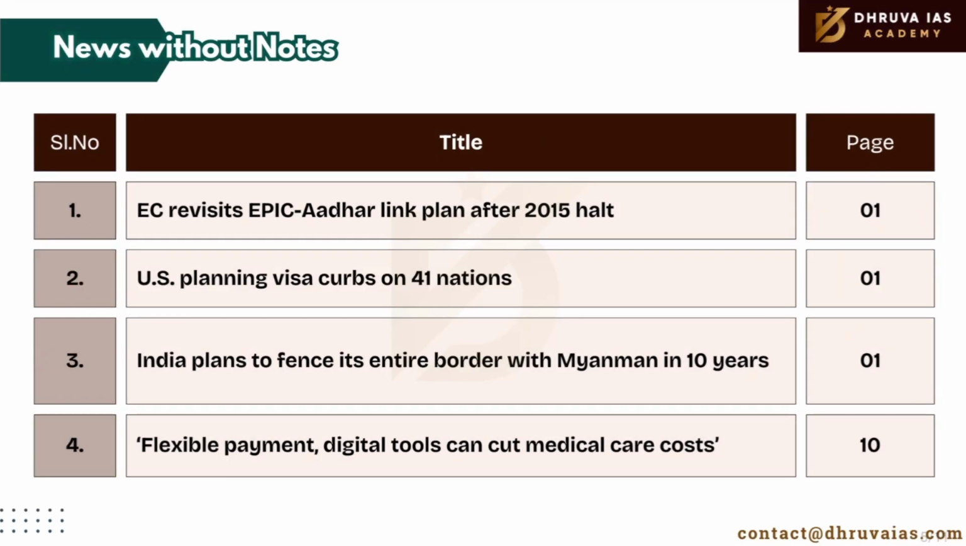Apart from these articles that we need to read fully, the next category of articles are those that are important but don't offer much to note down in our notes. The articles that we need to read under this category are mentioned here along with their page numbers. Kindly give it a good read.